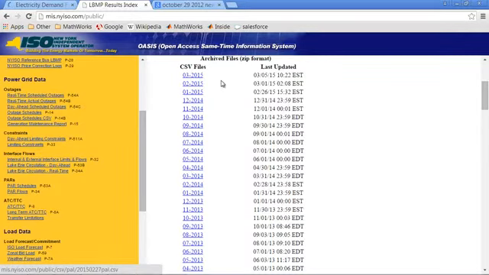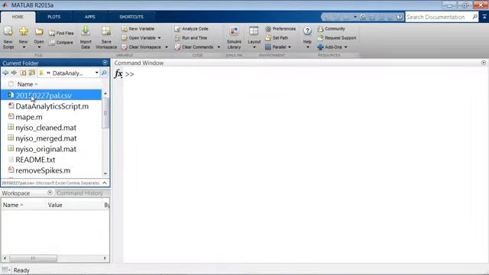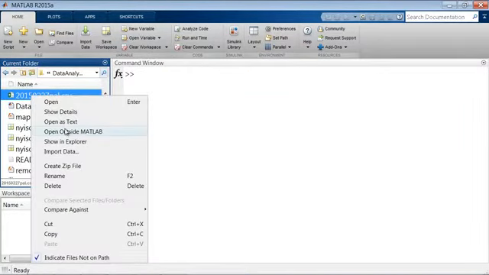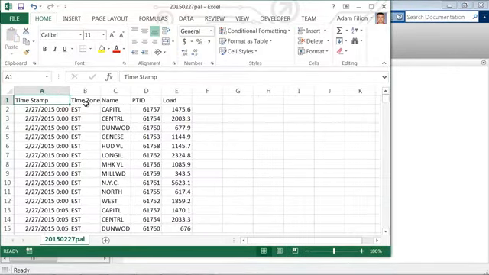So the first thing we might want to do is grab a single file from a single day and figure out, well, how can we import and format that? So I'm going to tab over to MATLAB, where I've already done that. We've got a file here from February. If we want to get a preview of what this file looks like, we can open it up outside of MATLAB and see we've got this tabular mixed format where it is stored.